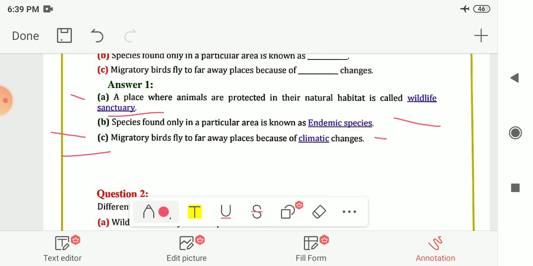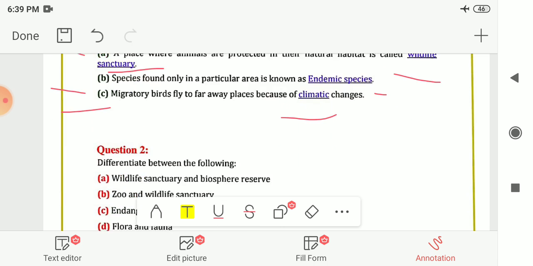Next, the third blank: migratory birds fly to far away places because of blank changes. So they fly away because of the climatic changes. Here your answer is climatic.